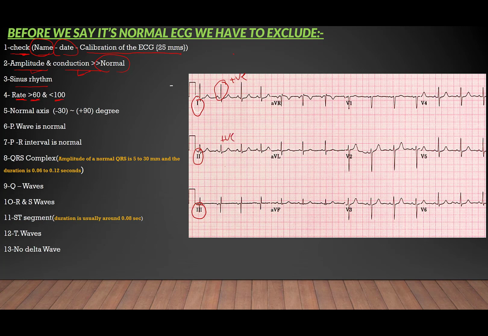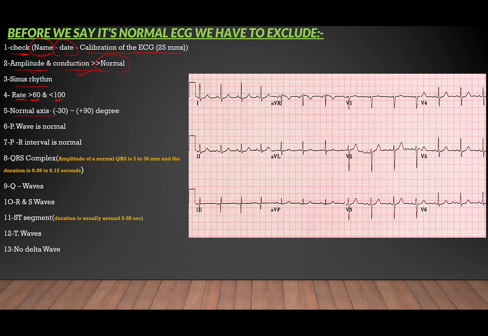Here we have AVF, which is a positive deflection. Lead 3 is equally positive and negative deflection, so it is regarded as a normal axis.